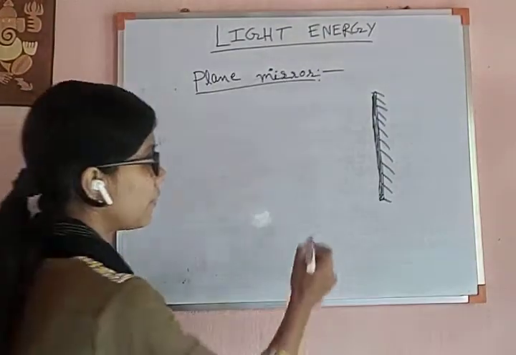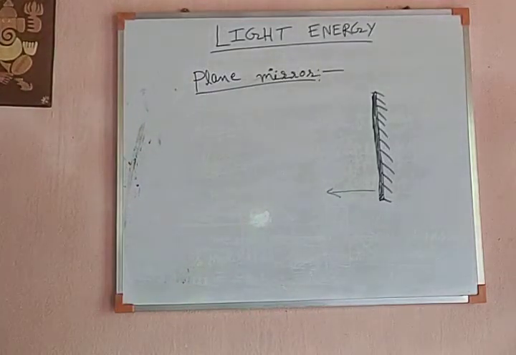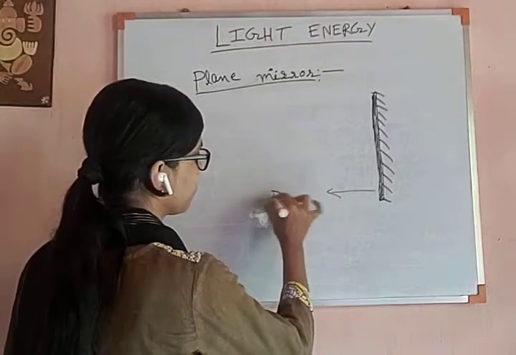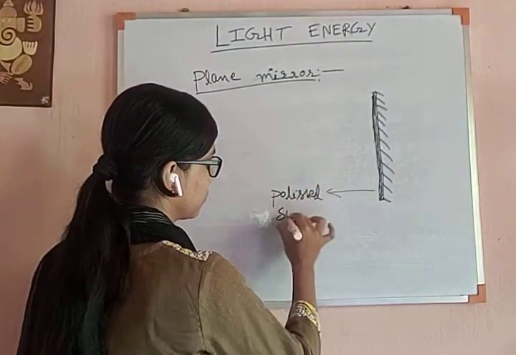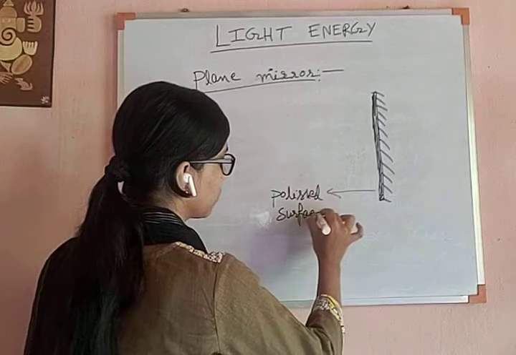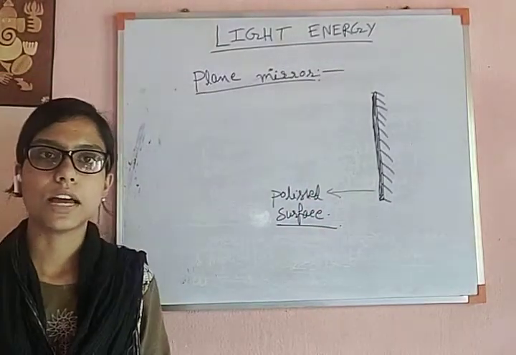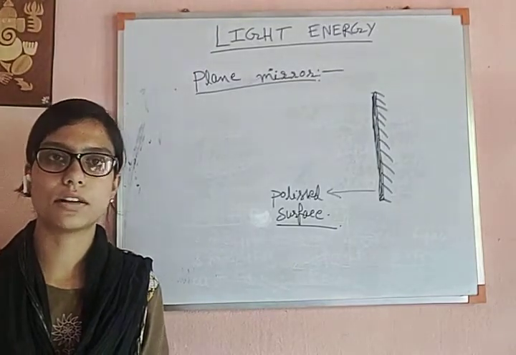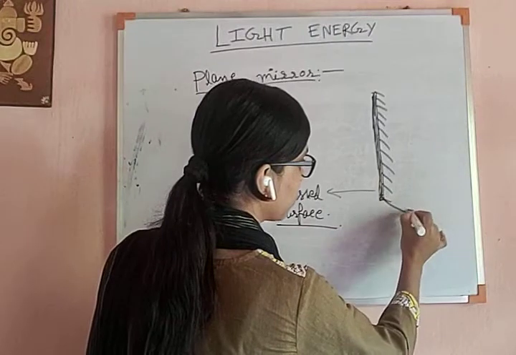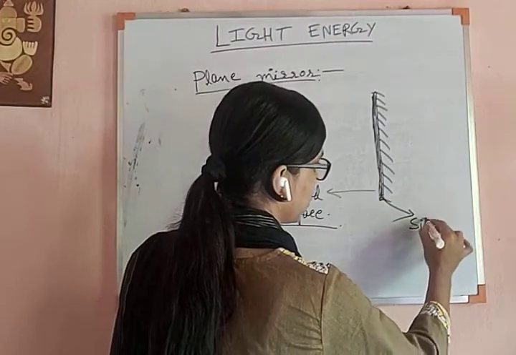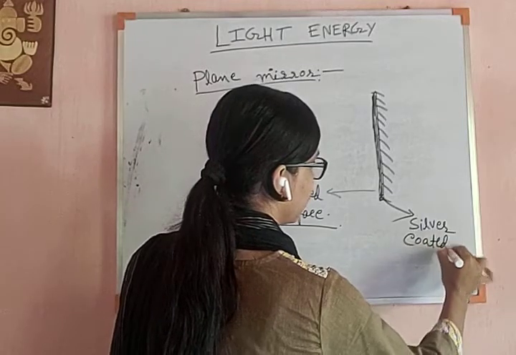But if I say this portion is the polished surface, after this polished surface there is a silver coated surface. After this polished surface, this portion is the silver coated surface.